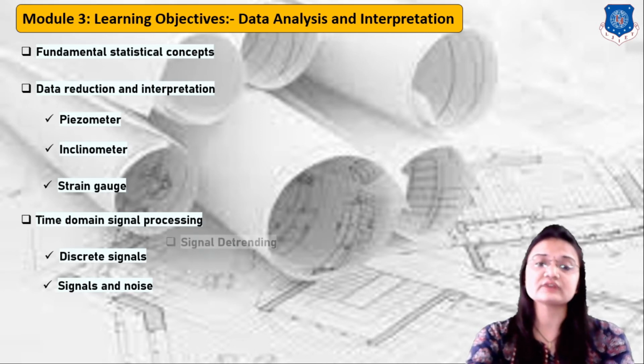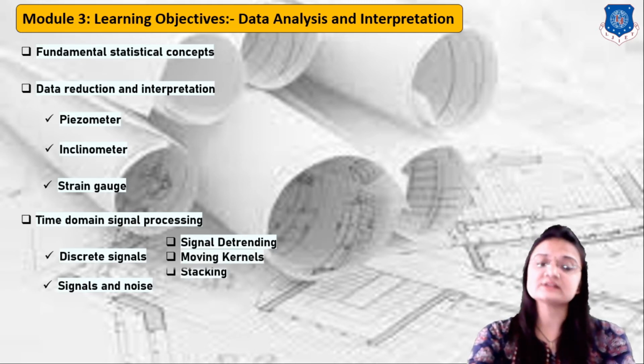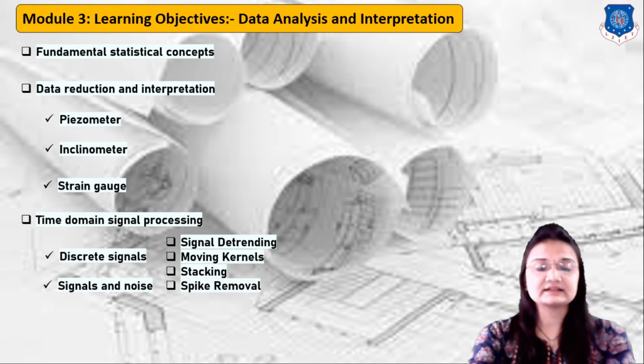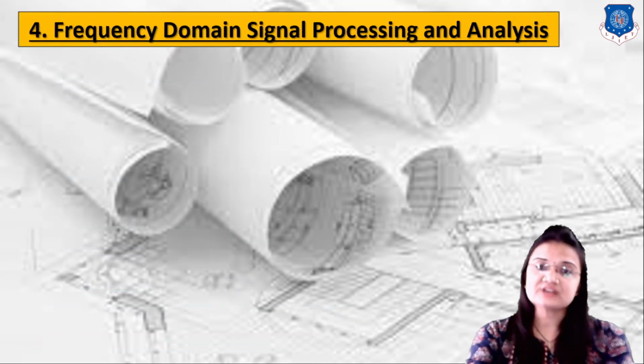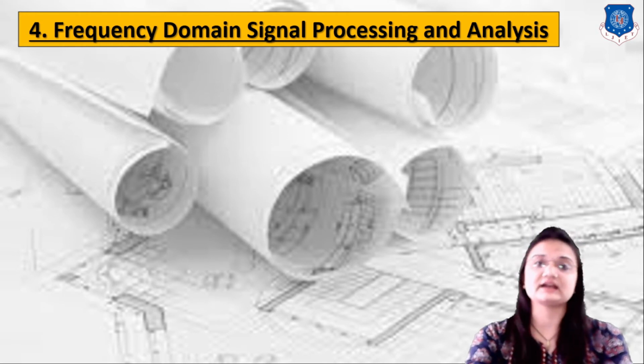Okay, and here we have some methods to remove this noise signal, that is signal detrending, moving kernels, then stacking and then spike removal. Few examples related to statistical information to calculate average value, standard deviation, median, mode and range. Then our last chapter will be frequency domain signal processing and analysis.